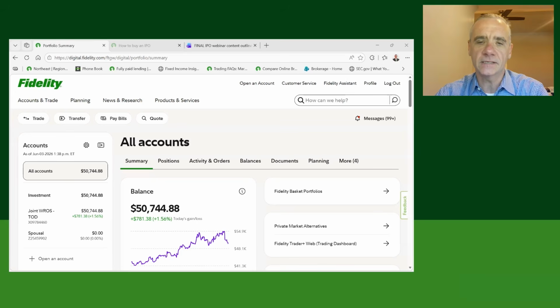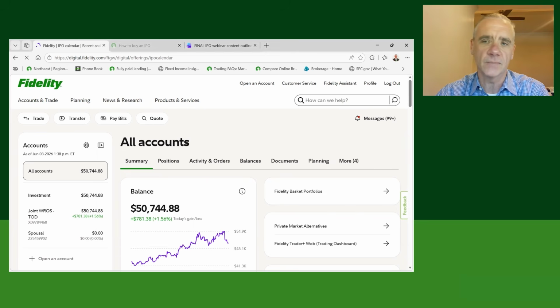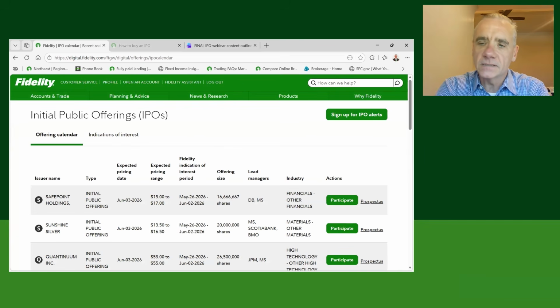Absolutely. I'm going to share my screen so we can see how easy it is with the Fidelity platform. We're logged in to a test account right here. This is the portfolio summary page when you log into your Fidelity account. We're going to navigate to news and research, IPOs, the third choice from the bottom. This will take us to the IPO calendar. These are the current IPOs that are available for Fidelity clients to submit indications of interest.